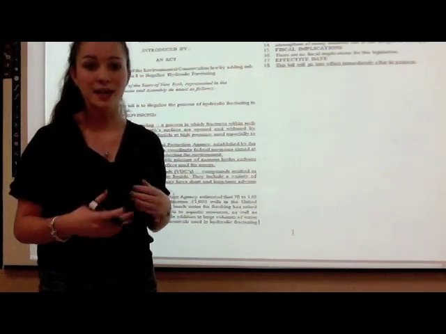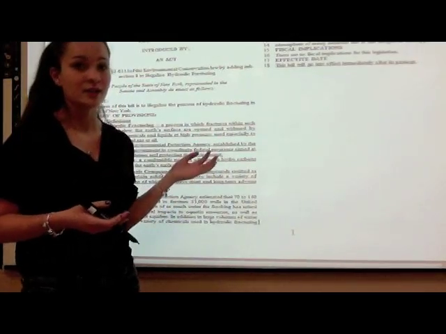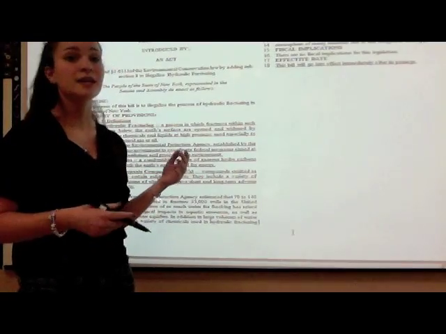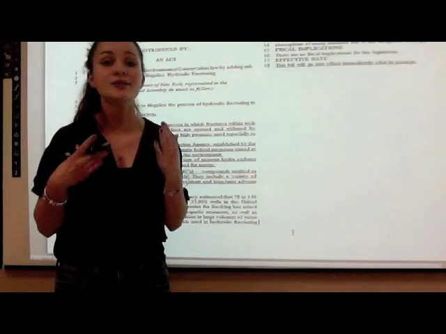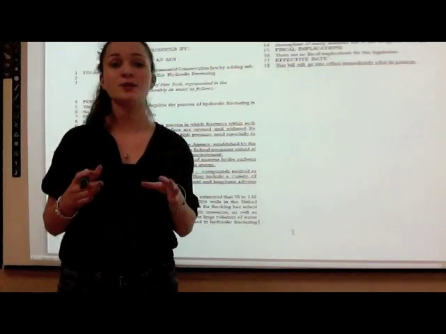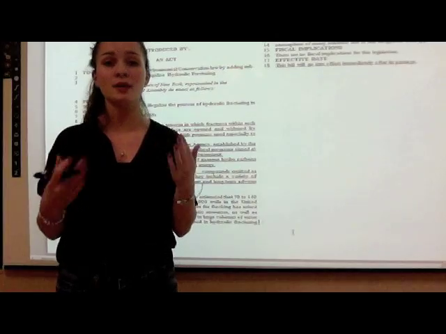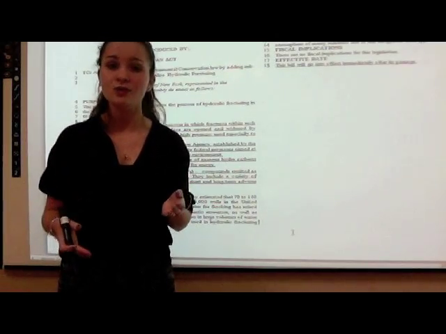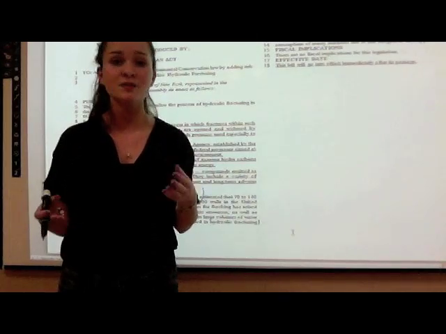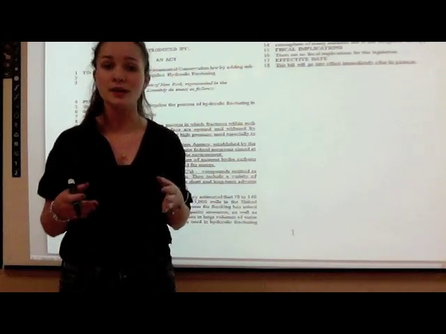Lastly, we have the effective date. In this particular bill, they state that this bill will go into effect immediately after passage. Now, just because this particular bill sponsor group decided to put their bill immediately after passage, you don't necessarily have to do the same thing. You can do it within a year, within a few months, even a few weeks, as long as it suits your bill. Remember, this is just a template.